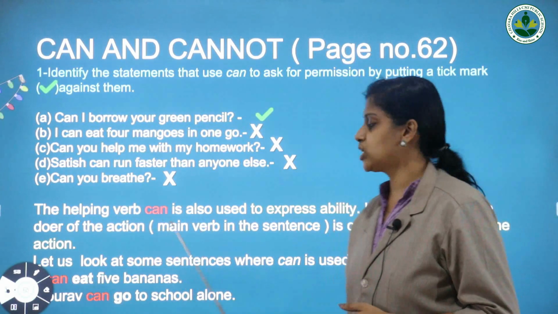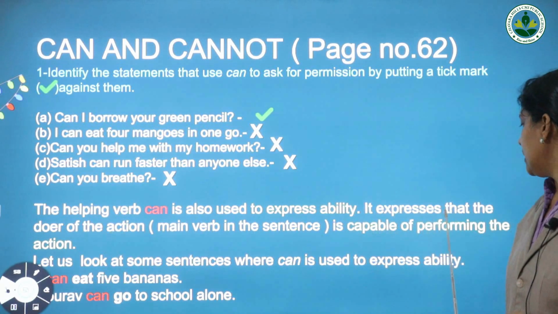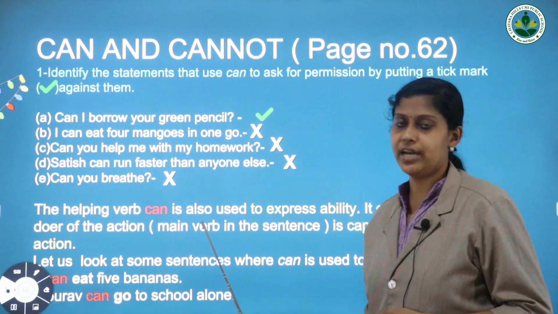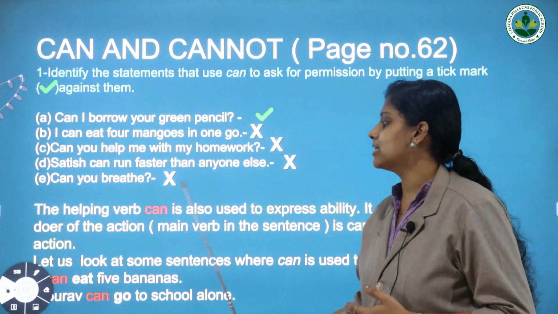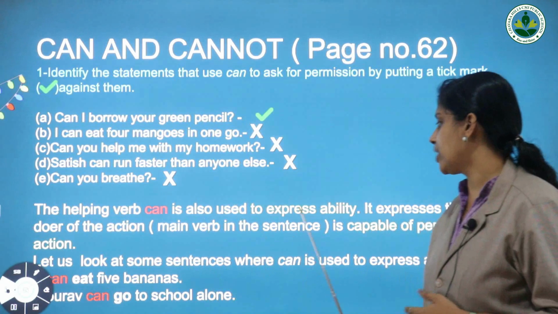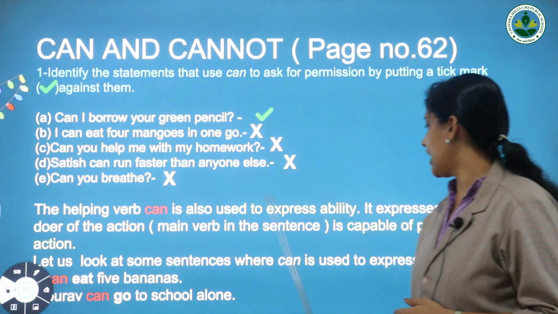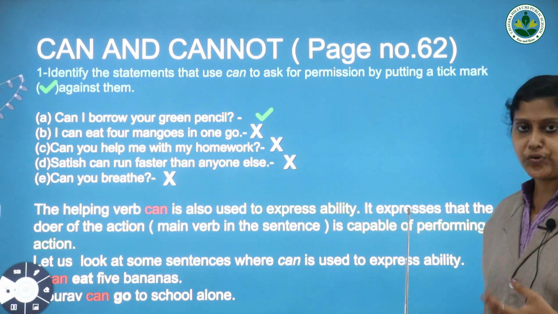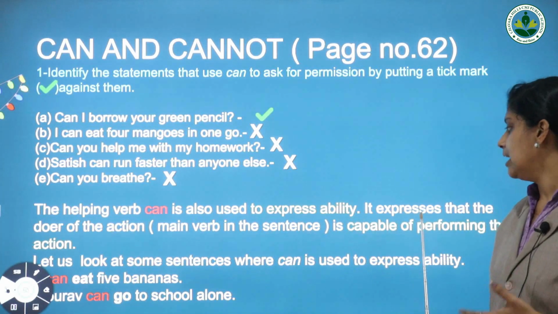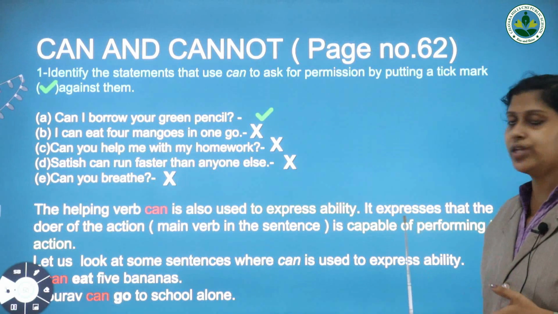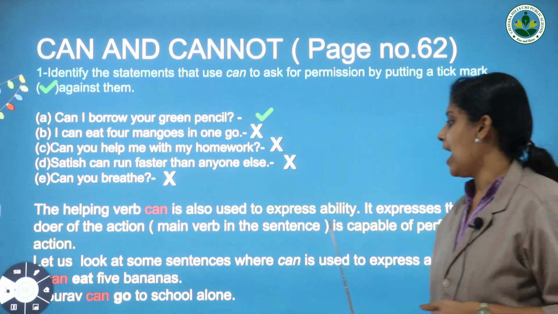So it shows the ability. He has the ability to perform that action.